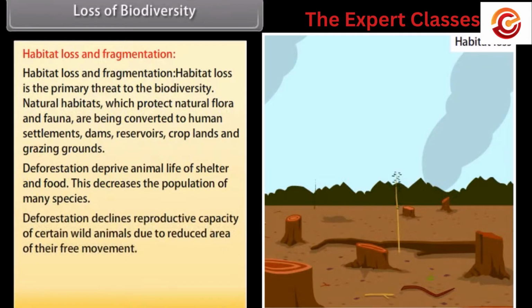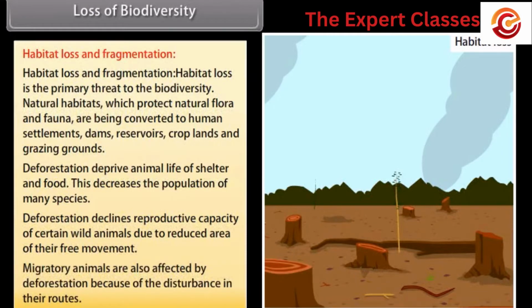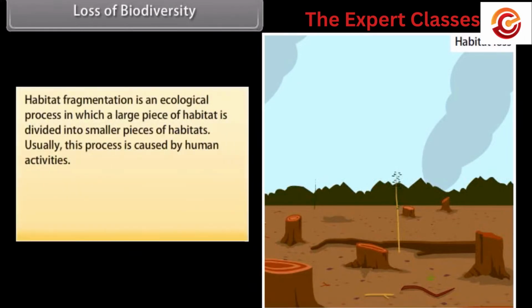Deforestation declines reproductive capacity of certain wild animals due to reduced area of their free movement. Migratory animals are also affected by deforestation because of the disturbance in their routes. Habitat fragmentation is an ecological process in which a large piece of habitat is divided into smaller pieces of habitats. Usually,